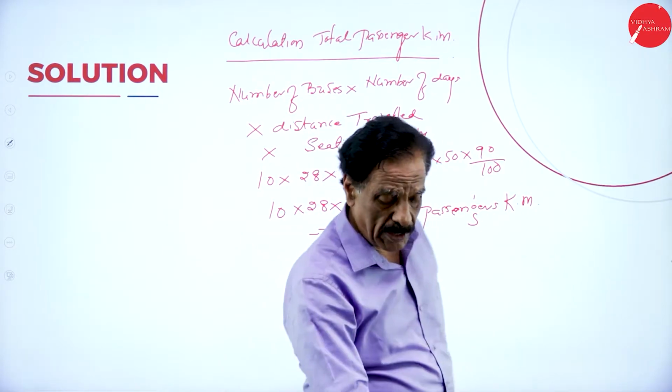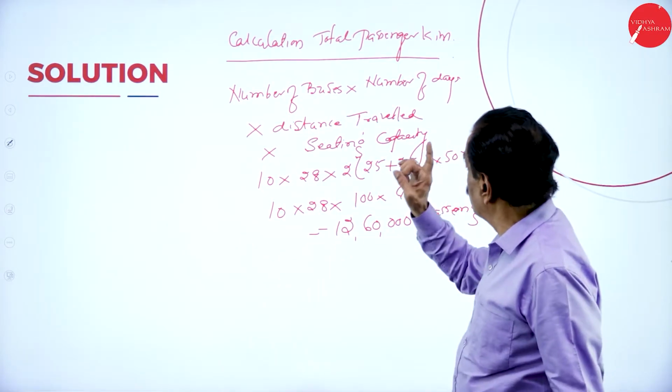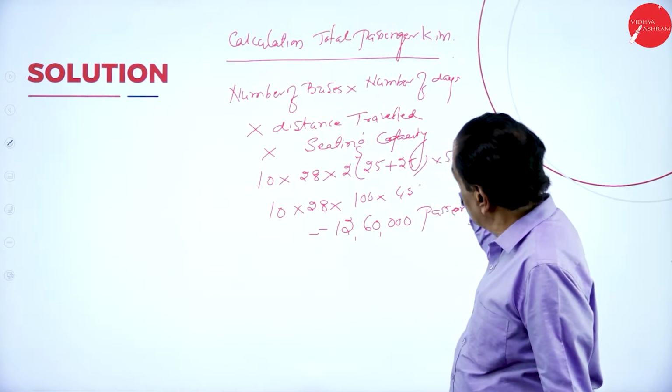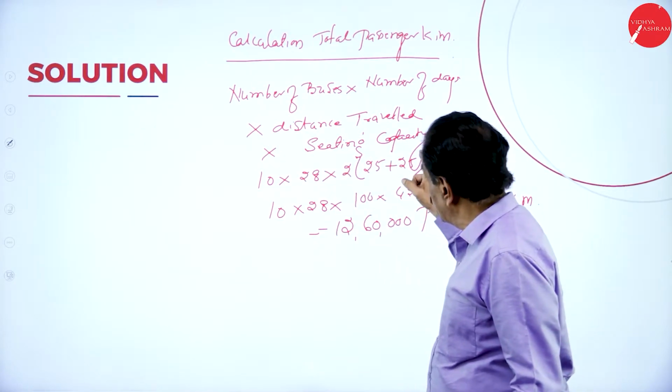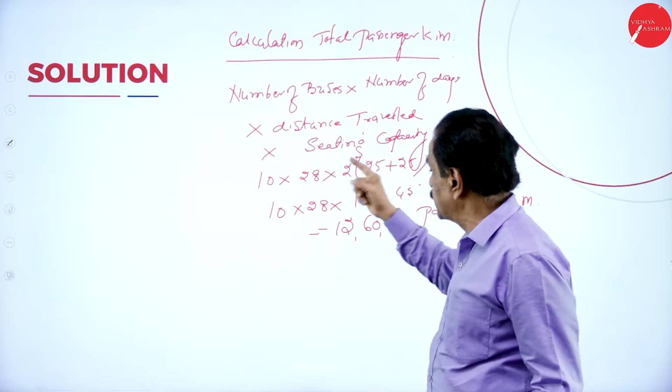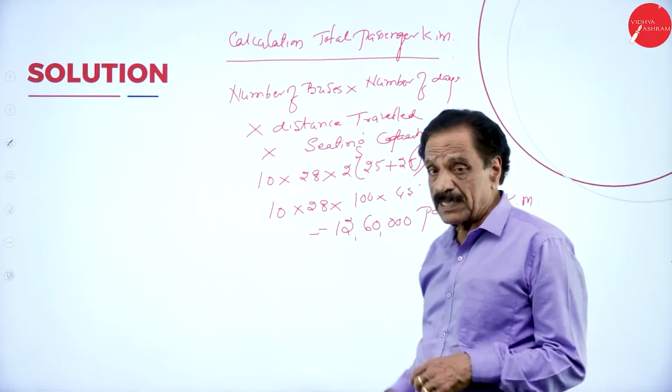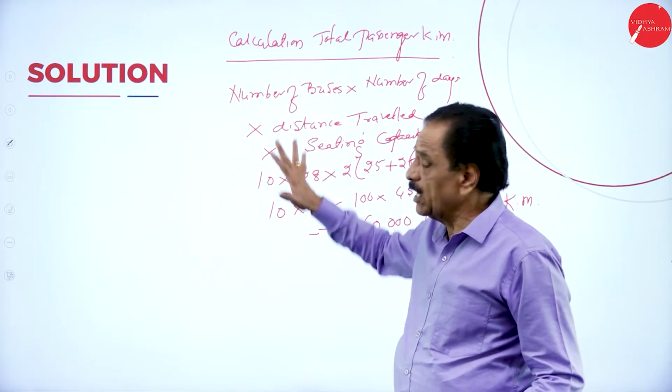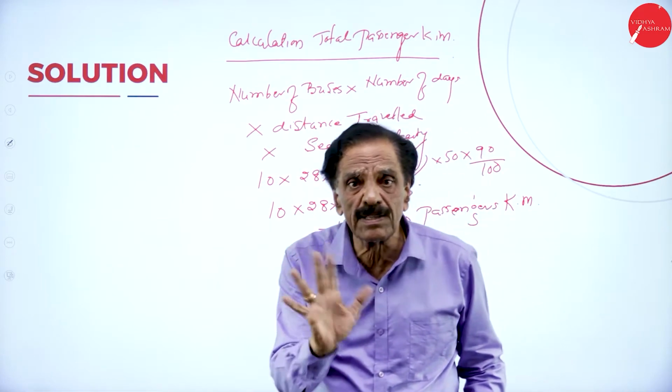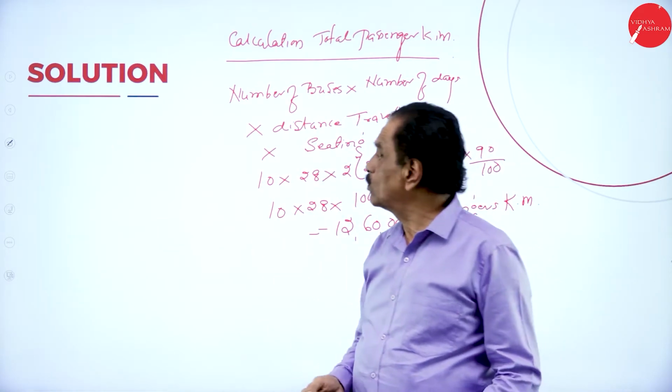This formula you have to adopt: number of buses into number of days into distance traveled into seating capacity into the percentage. Definitely you will get 5 marks for this. So we'll move on to the next problem.